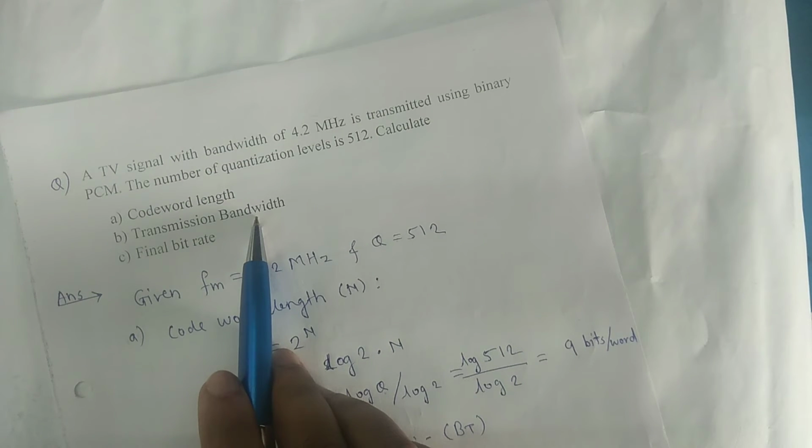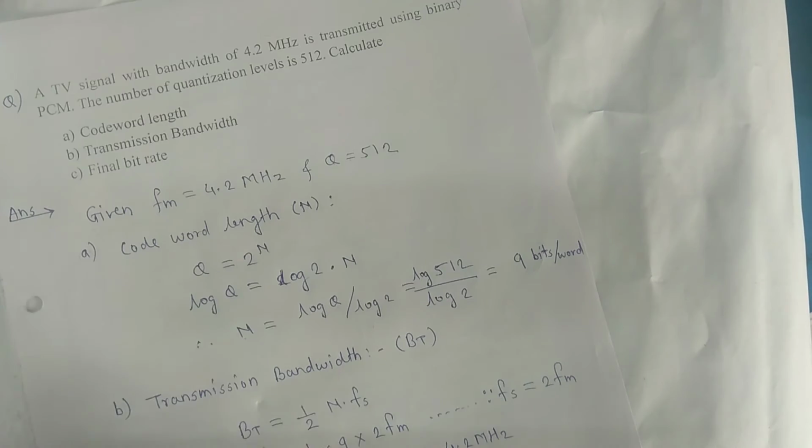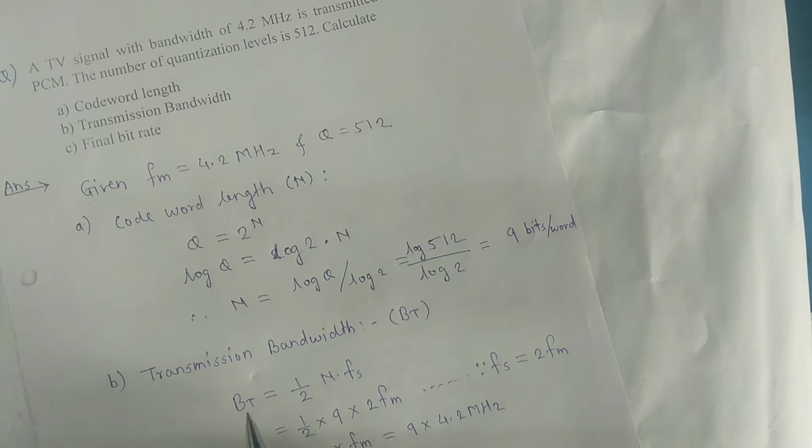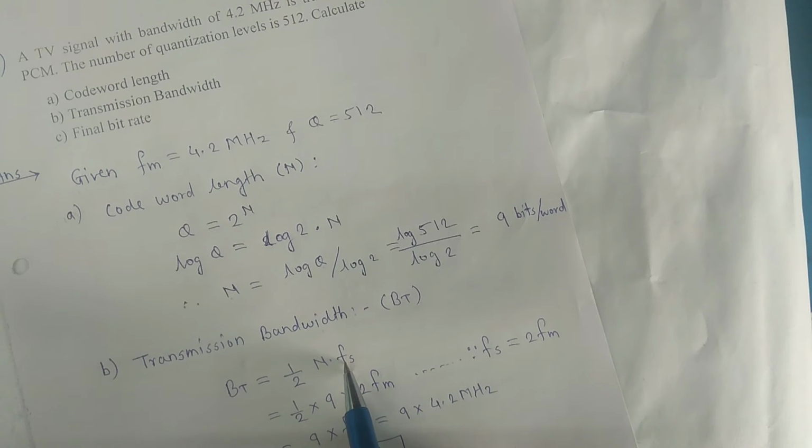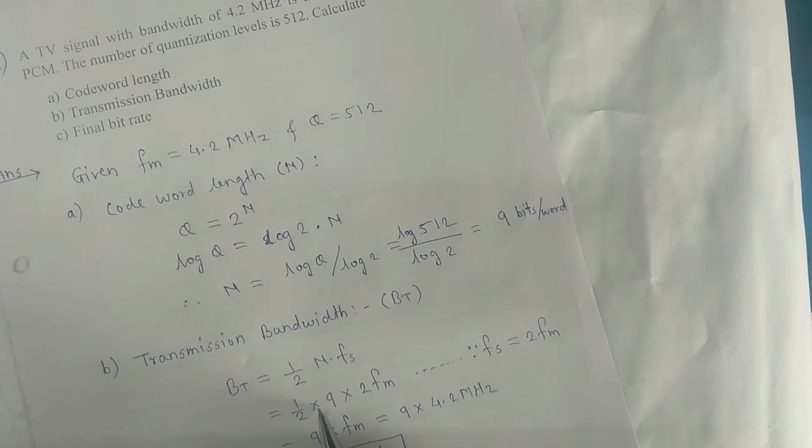Now the next sub question is to find the transmission bandwidth. For transmission bandwidth, the formula is transmission bandwidth equal to 1 by 2 n into fs, where fs is the sampling frequency. As per the Nyquist criteria, we know sampling frequency is twice of fm. So let us modify this equation. 1 by 2, n value we have just calculated, that is 9. And fs equal to twice of fm as per the Nyquist criteria.